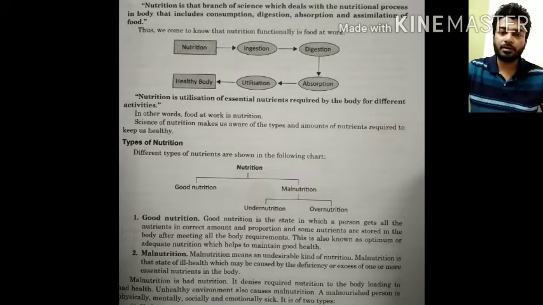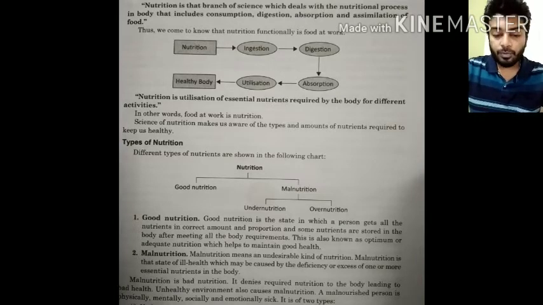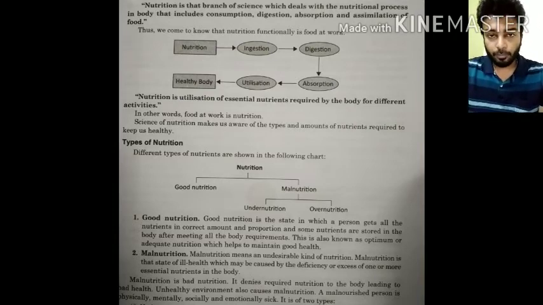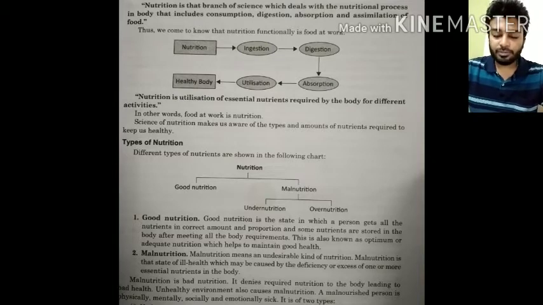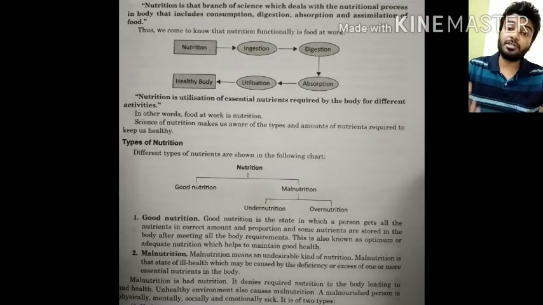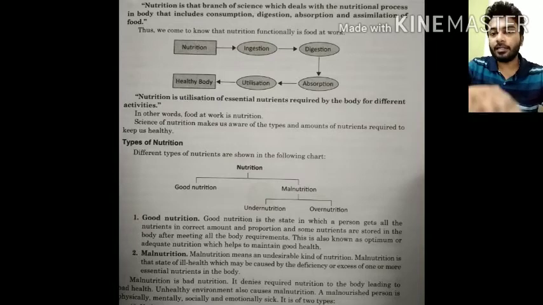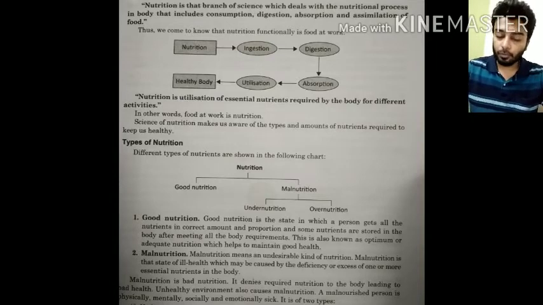Nutrition is a branch of science which deals with the nutritional processes in the body, including consumption, digestion, absorption, and assimilation of food. These are the different processes of food which take place in our body, and the branch of science which makes you understand them is nutrition.